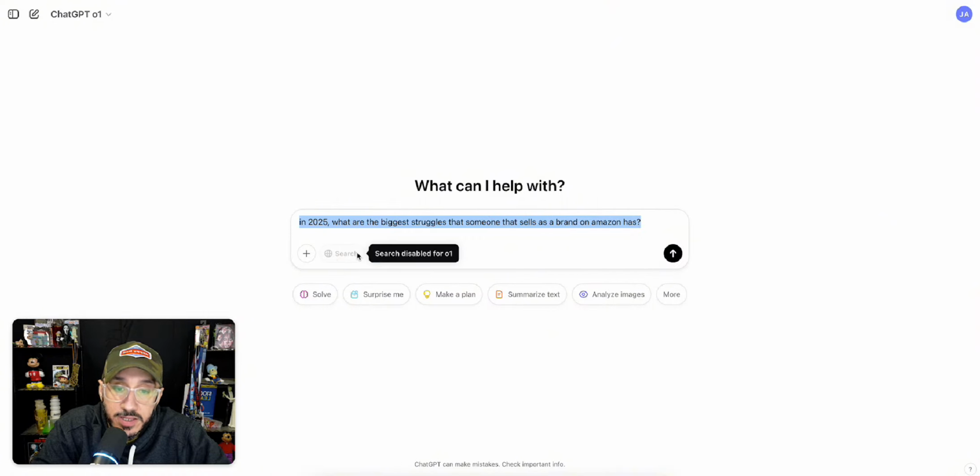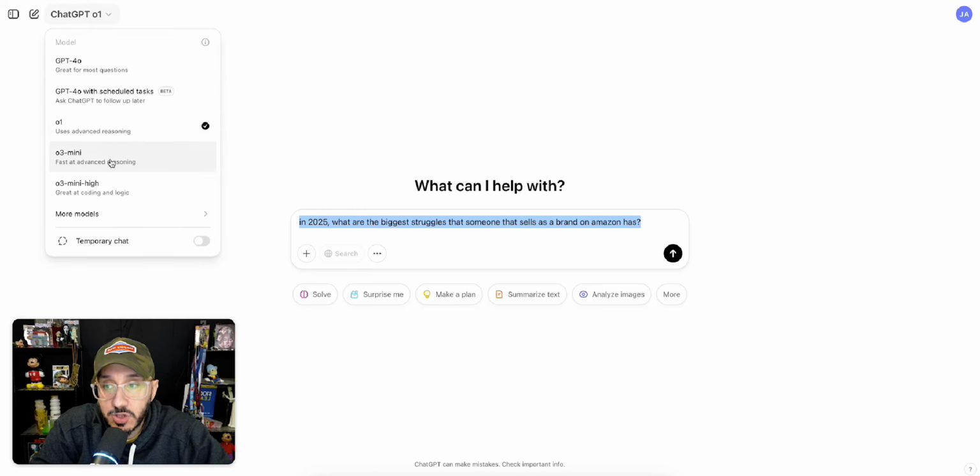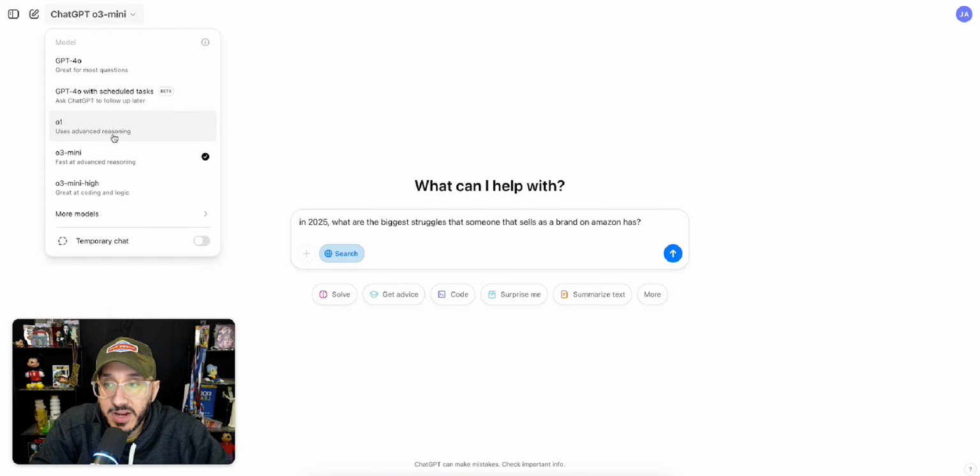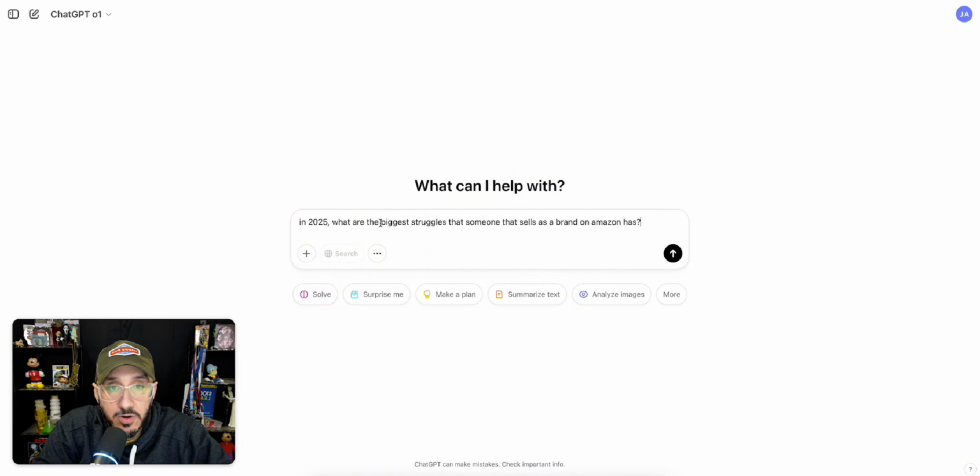So I can't really search all that information that's live and current with the O1 model in GPT, but you can do it in O3, which I haven't tested yet. Advanced reasoning and fast at advanced reasoning. O1 is the one that's really on par with R1.